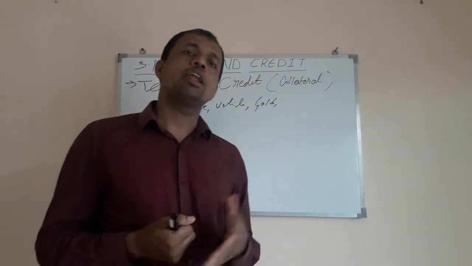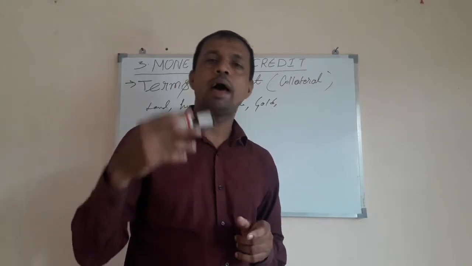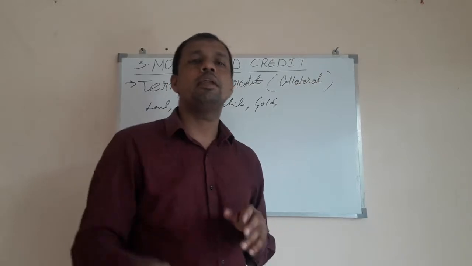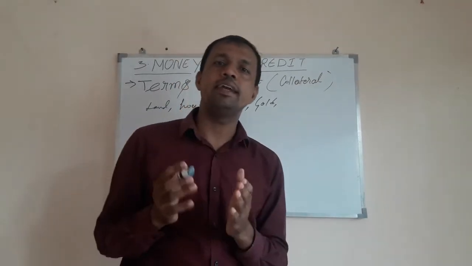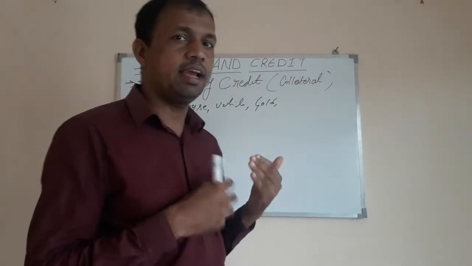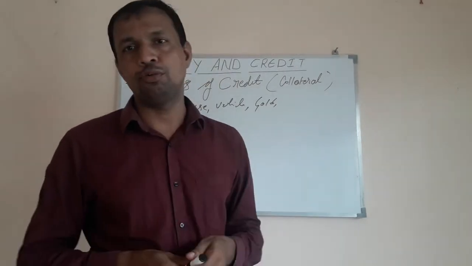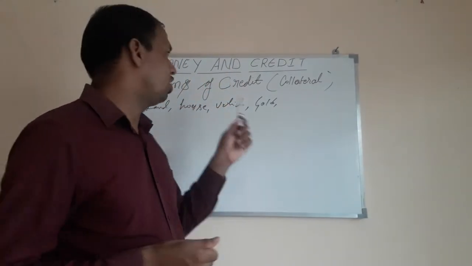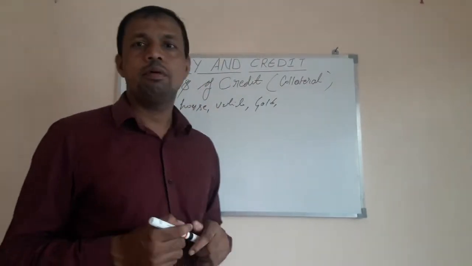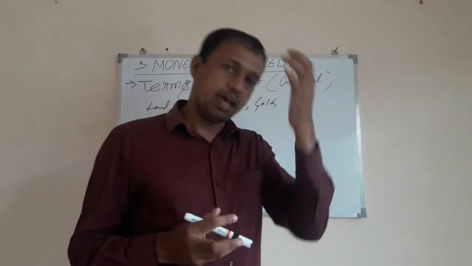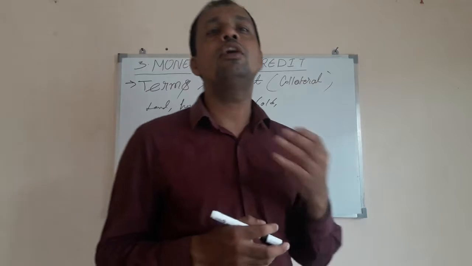Now suppose we are unable to pay back the loan, so the bank may sell the land and the extra money it will repay back to you. Adding interest and all, it will take what it is owed and pay back the remaining money to you. So collateral is very important in order to take a loan, because there are many people who do not pay the money and escape without paying the loan.